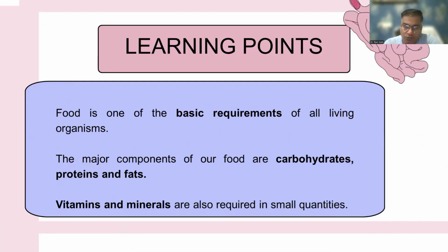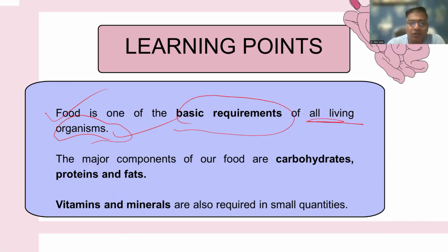Now, food is one of the basic requirements of all living organisms. We take food in different forms; animals take food, while plants have a property of making their own food. So it is a basic requirement of all living organisms. The major components of our food are carbohydrates, proteins, and fats.